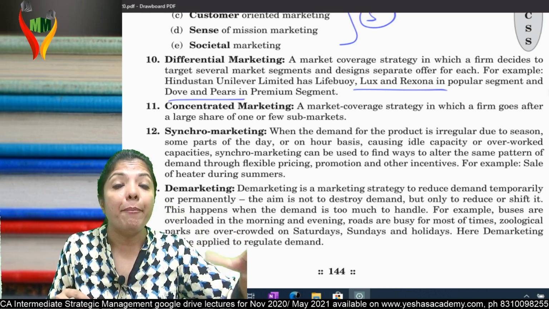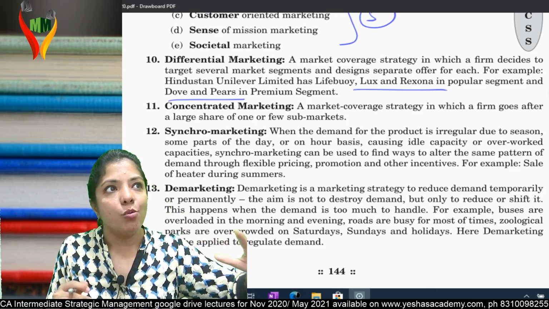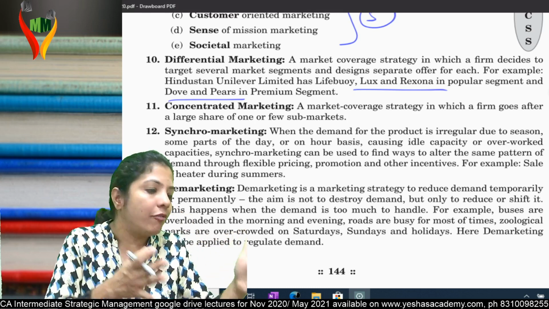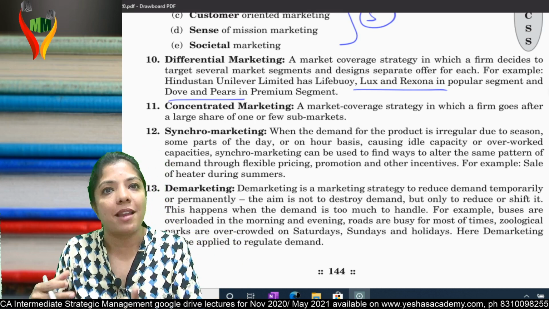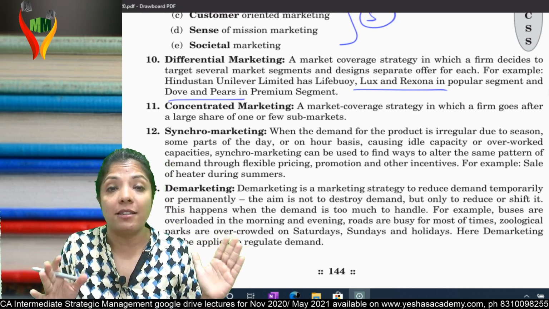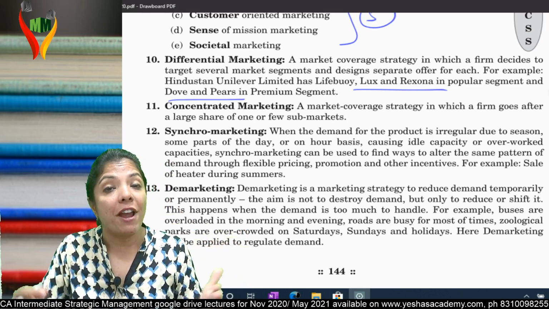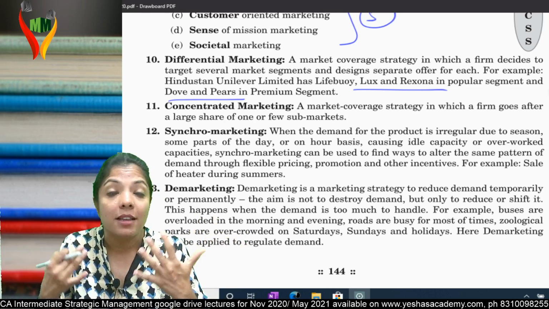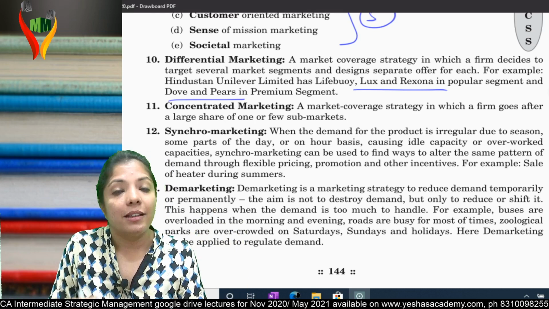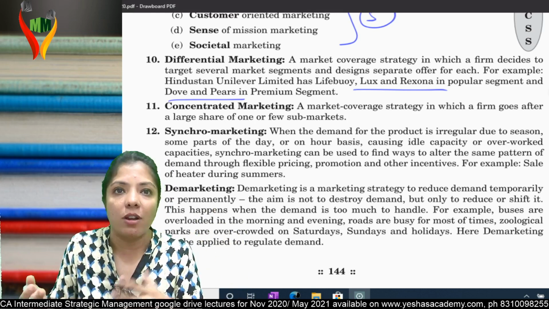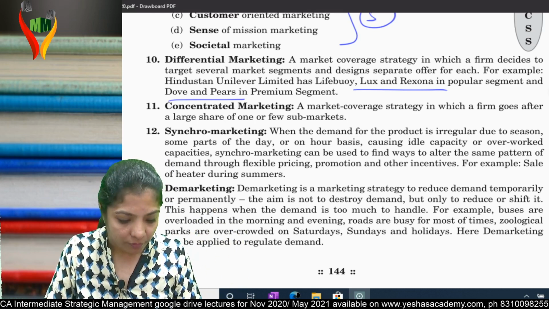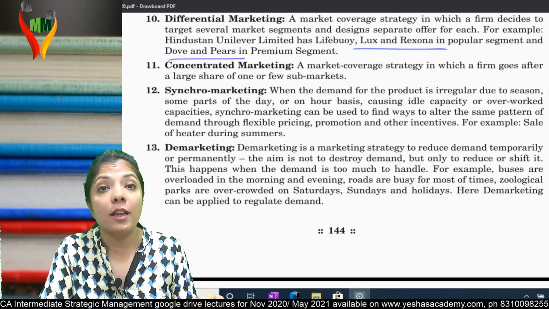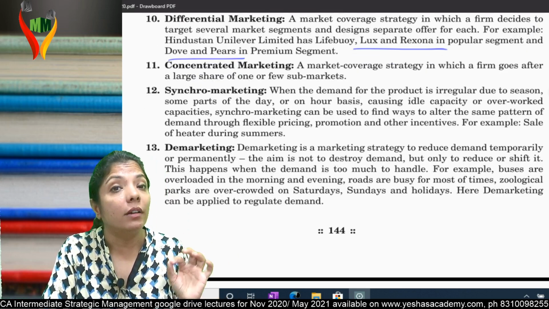For example, happy hours, 3 to 5. Normally, you have your lunch till 3 and you start your snacks from 5. So from 3 to 5 as there is no demand, they give discounts to create demand. There are many like Pizza Hut and McDonald's. They give some happy hours. They give discounts, like buy one pizza, get one pizza free. Am I clear? Is synchro marketing clear? Now come to the 13th one.